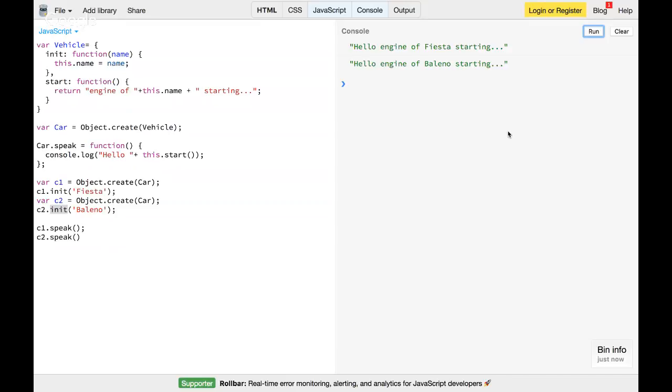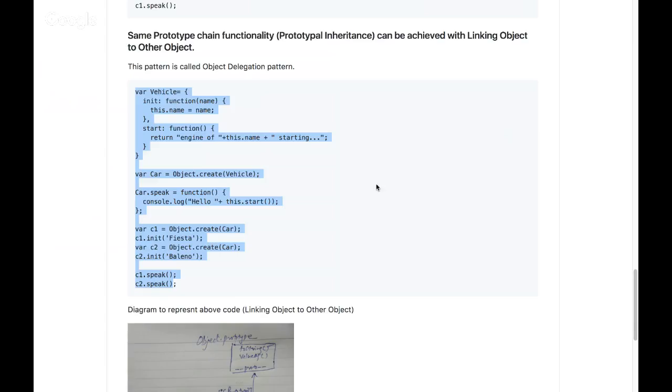In JavaScript, when we say inheritance, behind the scenes it just links the objects. So if it links the objects, why can't I create my objects and just create a link so that it behaves like the same inheritance?